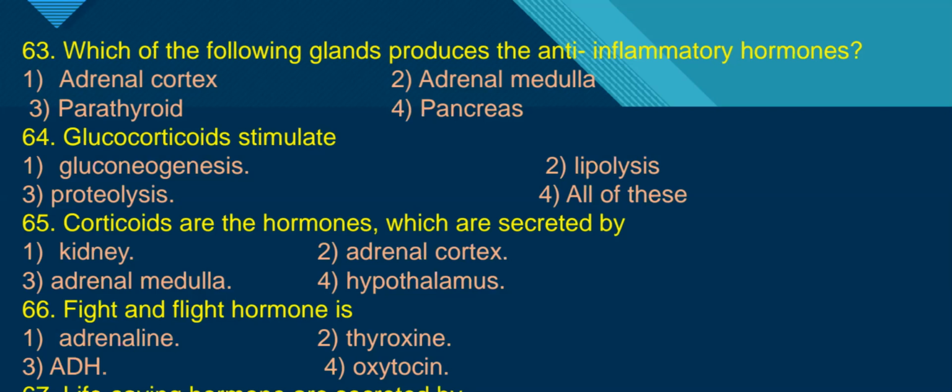Next, question number 65. Corticoids are the hormones which are secreted by the adrenal cortex. There are three types of corticoids: glucocorticoids, mineralocorticoids, and sex corticoids. Glucocorticoids, example cortisol. Mineralocorticoid, example aldosterone. And sex corticoids, example androgens and estrogens.